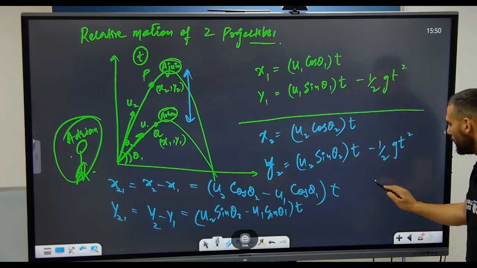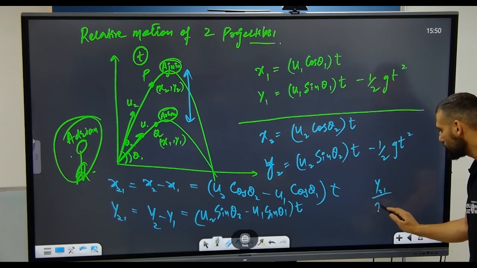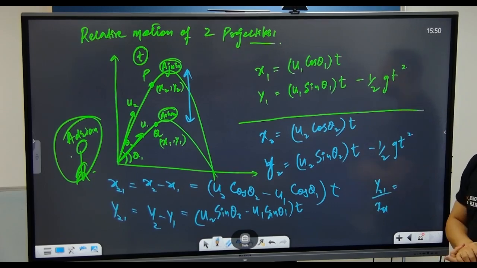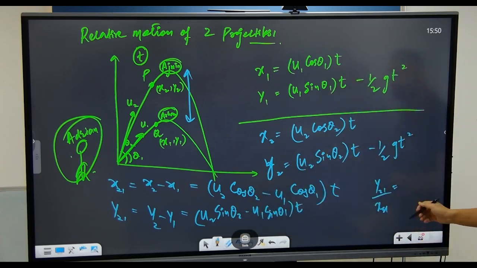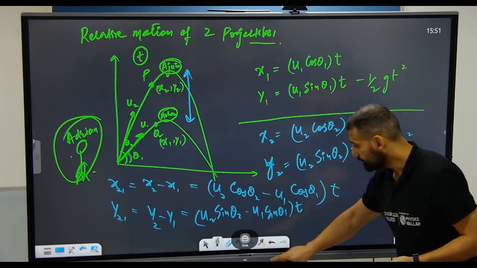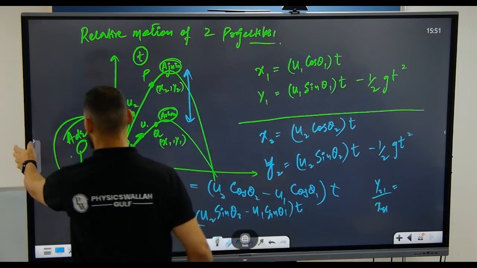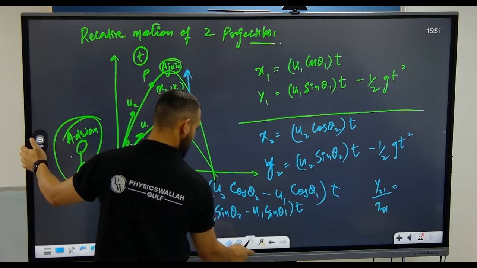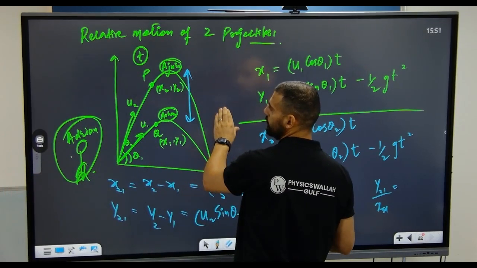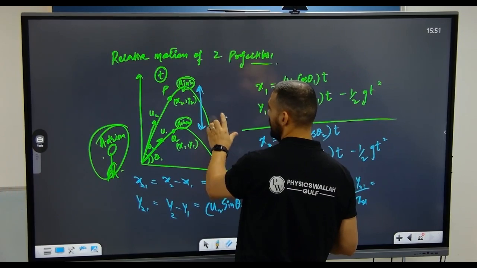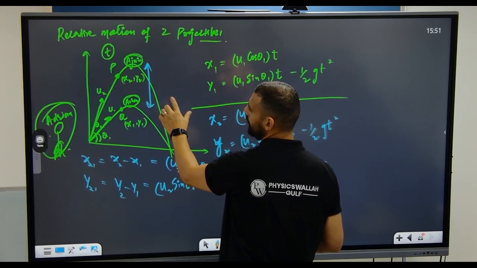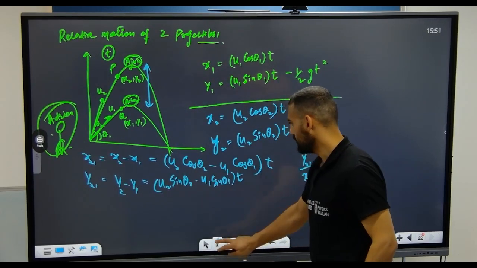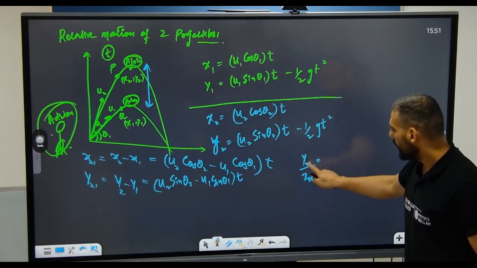Can you tell me what will be y21 by x21? Will it be this upon this? So what is y21 by x21?